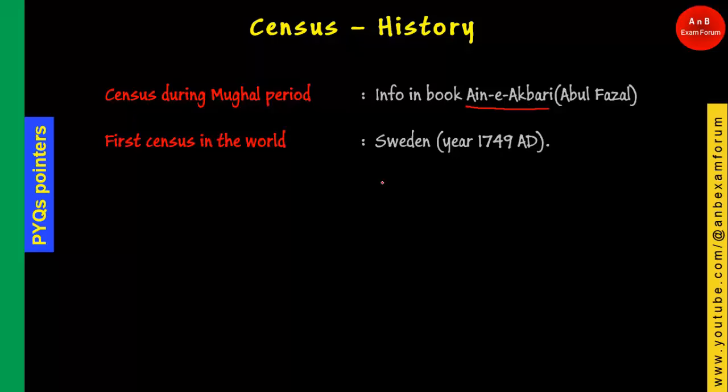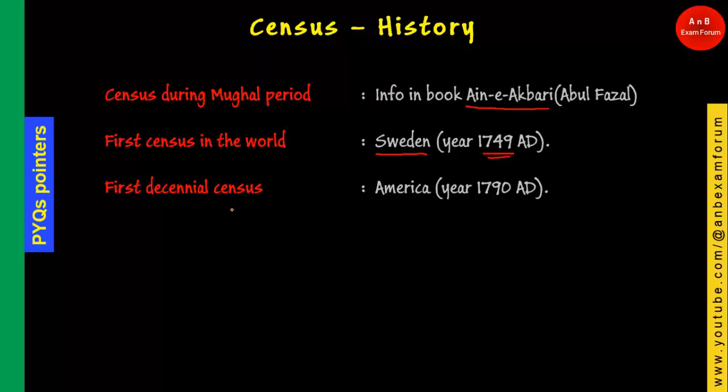The next thing that you should know is the first census in the world. The first census in the world was conducted by the country Sweden, in the year 1749 AD. And the next question they can ask you is the first decennial census. Decennial census means a census conducted every 10 years, and America was the first country to do that, in the year 1790. So the first census in the world was conducted by Sweden, whereas the first decennial census was conducted by America.